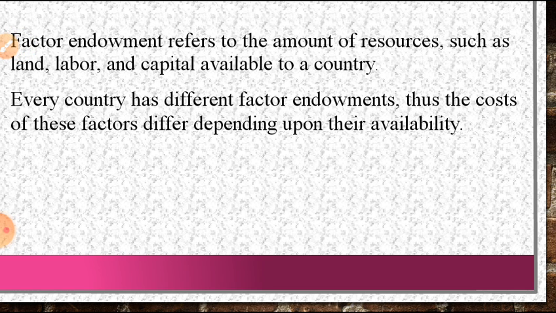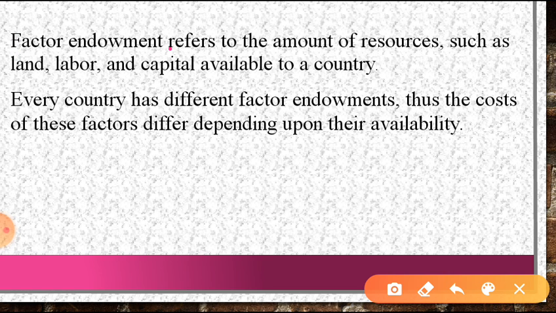In the previous few slides there was the term factor endowment. What does it mean? Factor endowment refers to the amount of resources such as land, labor and capital available to a country. In another way, it is the availability of factors of production. If a particular country has ample availability of land, labor and capital, that availability is known as factor endowment.